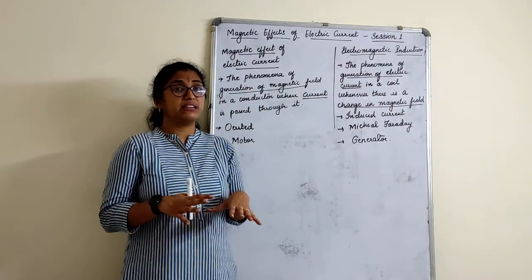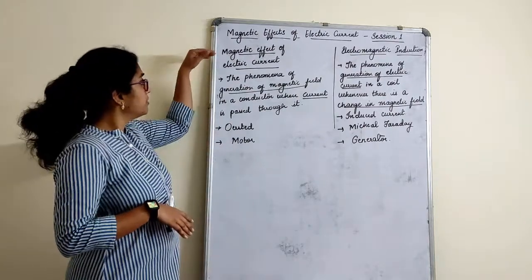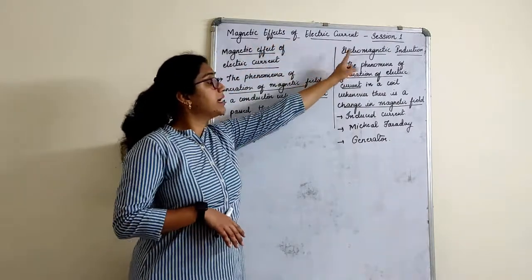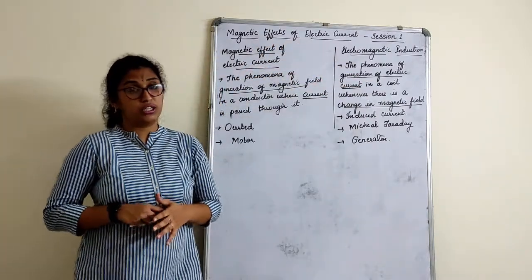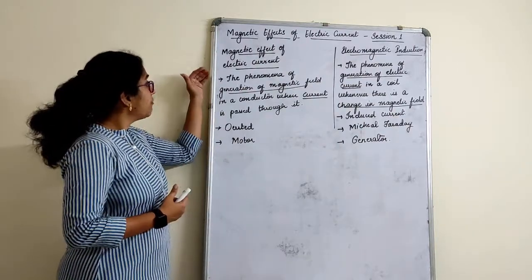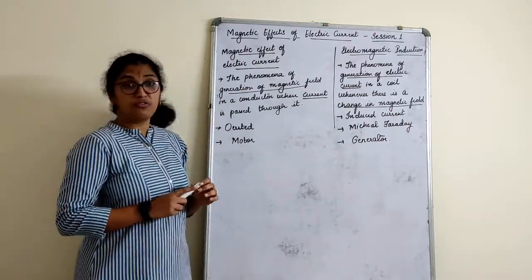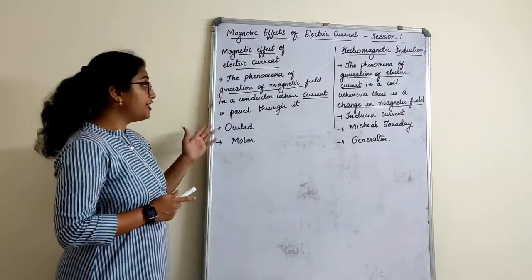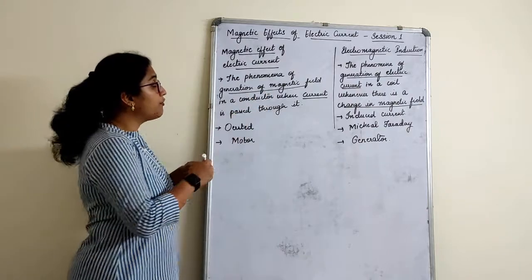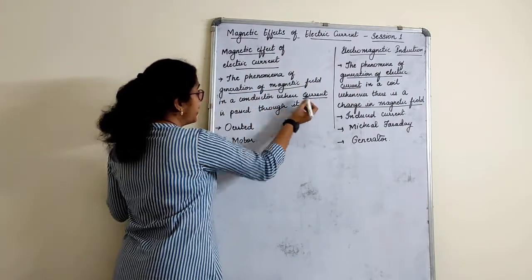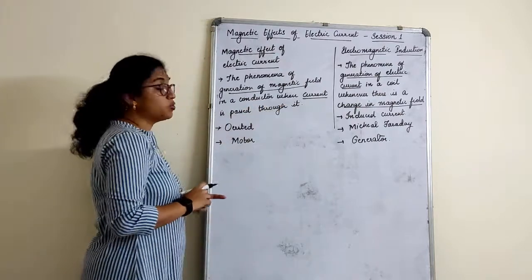So basically here we will be studying about the first part, magnetic effect of electric current, and the second part, electromagnetic induction. So let's understand first what are these two phenomena. Now when I talk about magnetic effect of electric current, the definition tells that it is the phenomenon of generation of magnetic field in a conductor when current is passed through it.